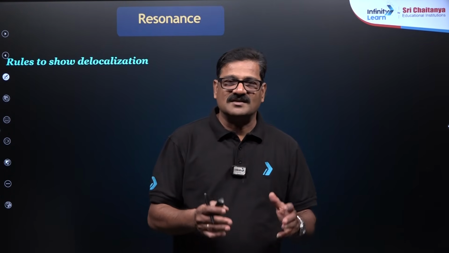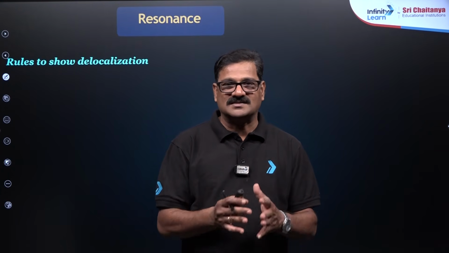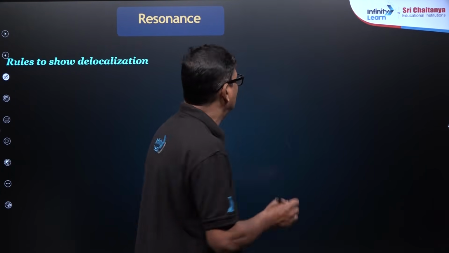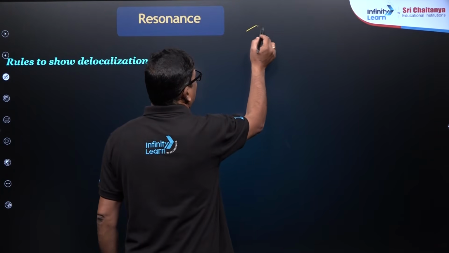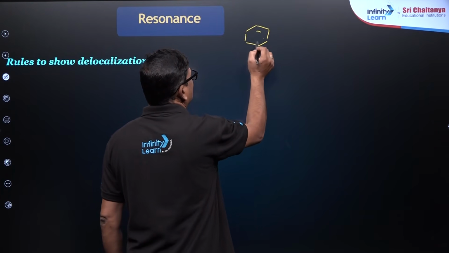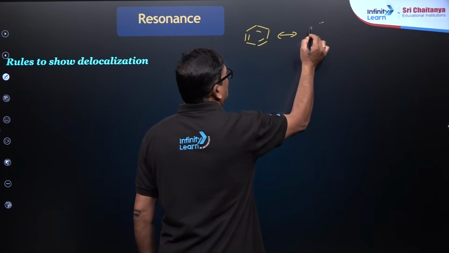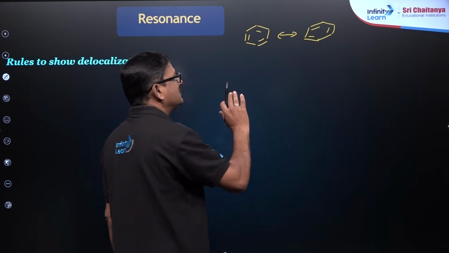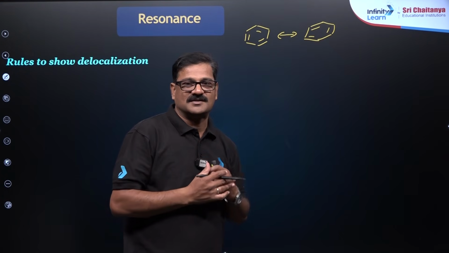Is that resonance actually existing? No, it's not actually existing. It's a hypothetical phenomenon. In my childhood, what did I think? Benzene is written like this. Yes, so it is benzene. To explain the properties of benzene, this is one structure and this is another structure.